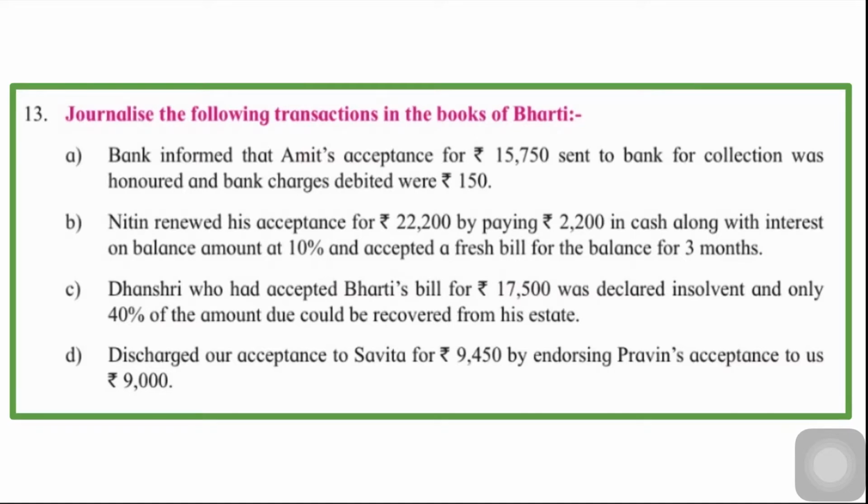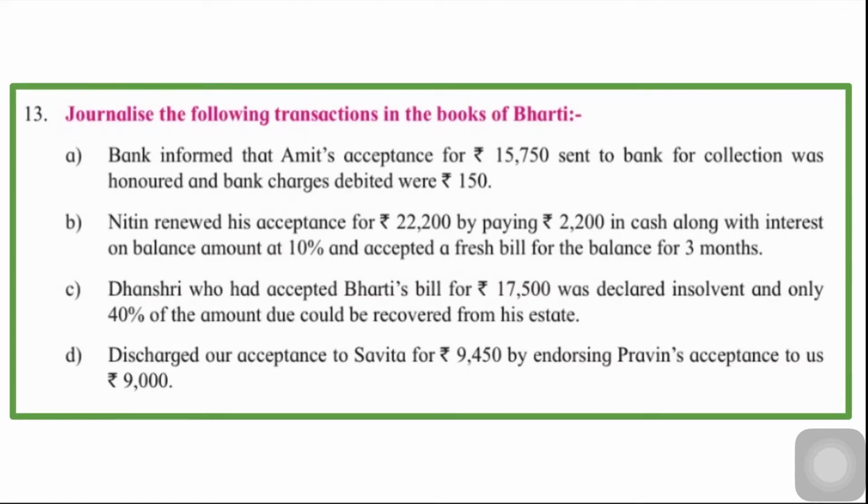So, how much is actually Bharti getting? 15,750 minus 150. So, actually Bharti is getting 15,600 in her bank account. And bank charges, how much is she paying? 150. So, the journal entry will be bank account debit, bank charges account debit, to bill sent to bank for